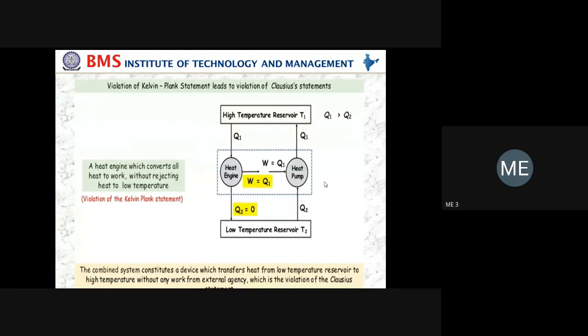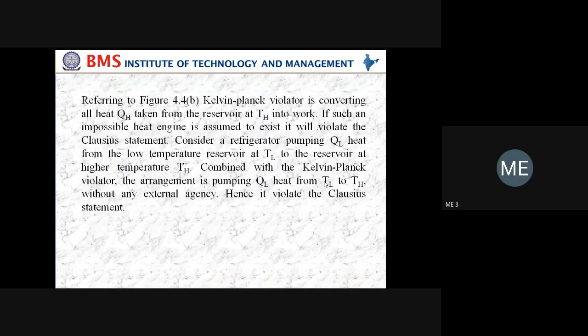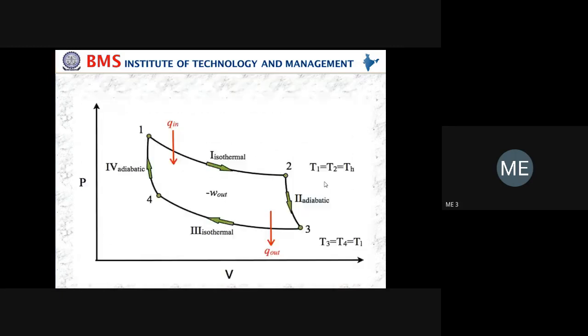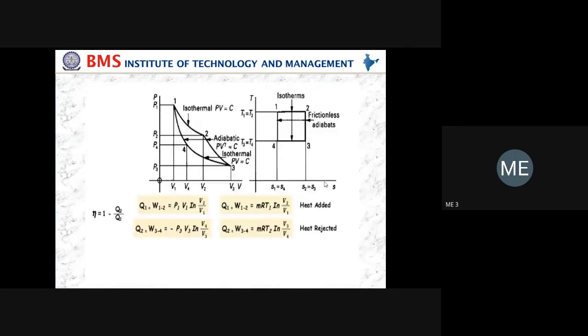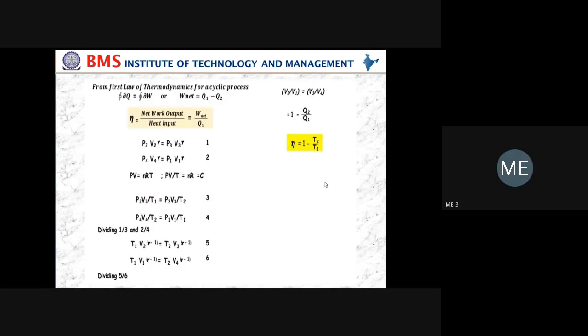So the first part is the statement, that is the Clausius statement. Next, the Kelvin-Planck statement. The third part is the equivalence of the Kelvin-Planck statement and the Clausius statement. Anyhow, next we are discussing the Carnot cycle here.